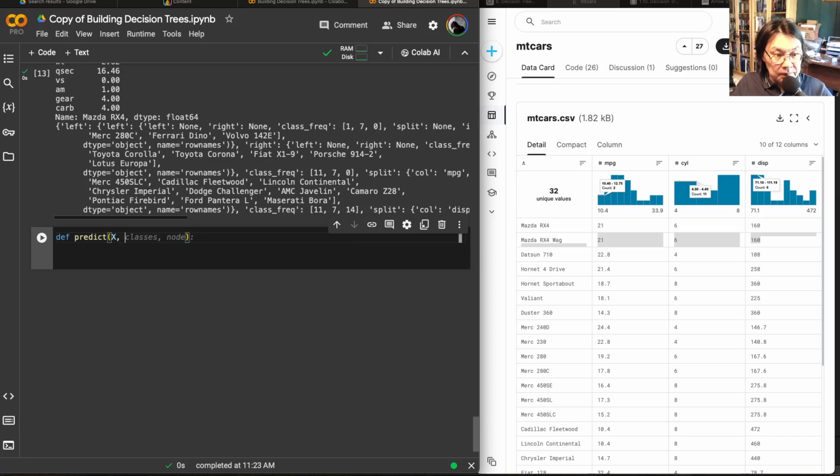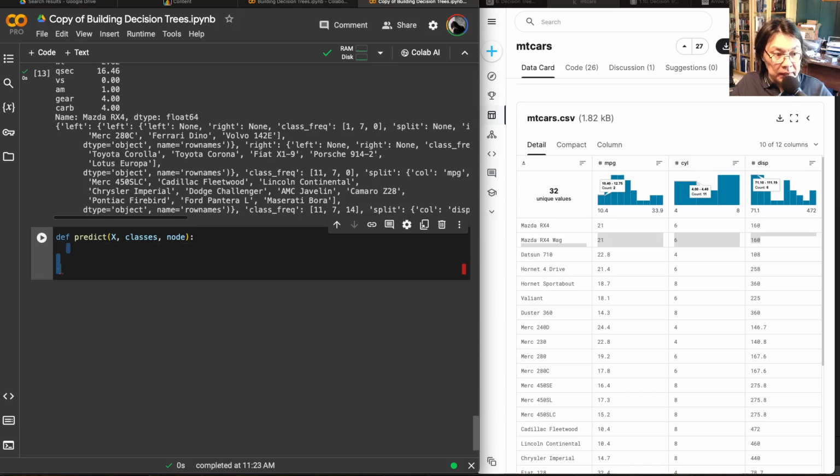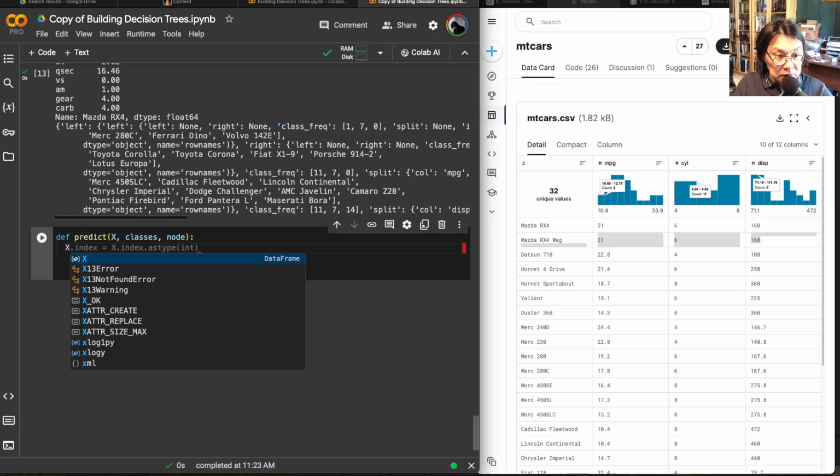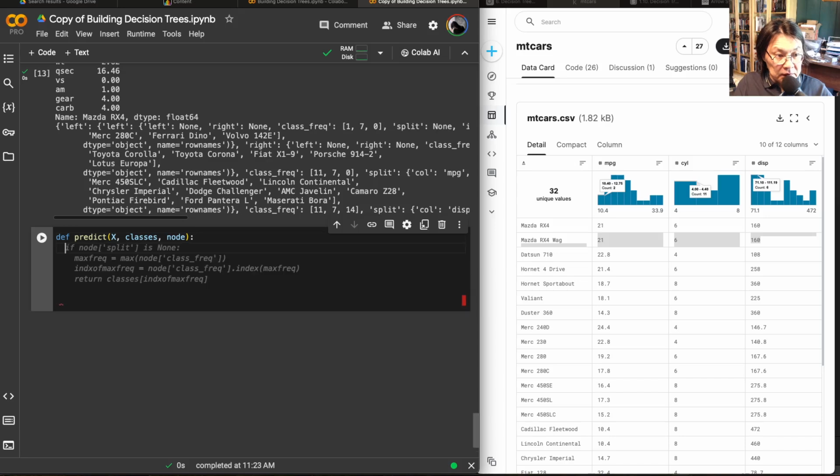X classes node, right? And then, no, that's not what I want to do. I want to apply, I want to do the following. Oh, wait a second. There was something.